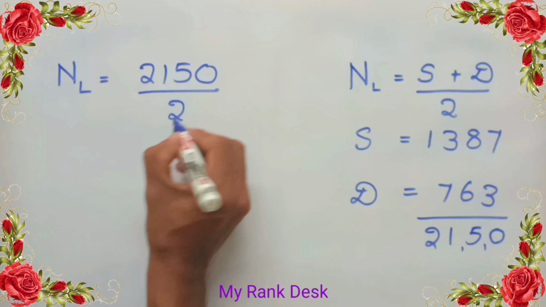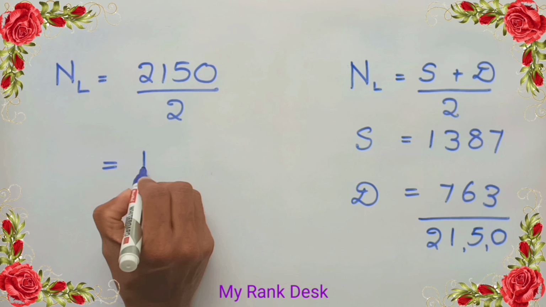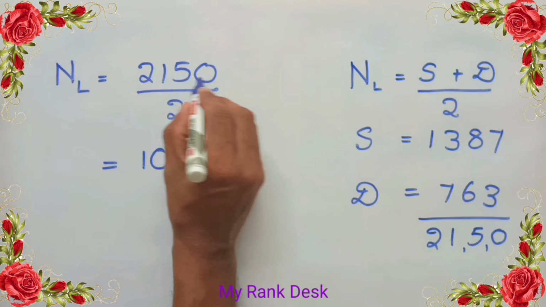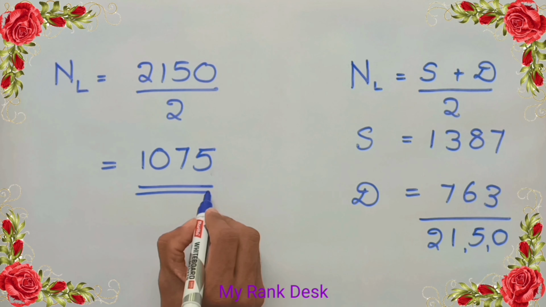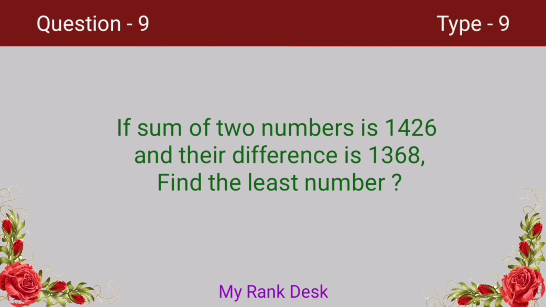Divide 2150 by 2. 2 by 2 is 1. Write 1 at the quotient. 1 is less than 2, so put a 0 at the quotient. 15 by 2 is 7 and remainder 1. 10 by 2 is 5. Answer 1075. Next question. If sum of two numbers is 1426 and their difference is 1368, find the least number.